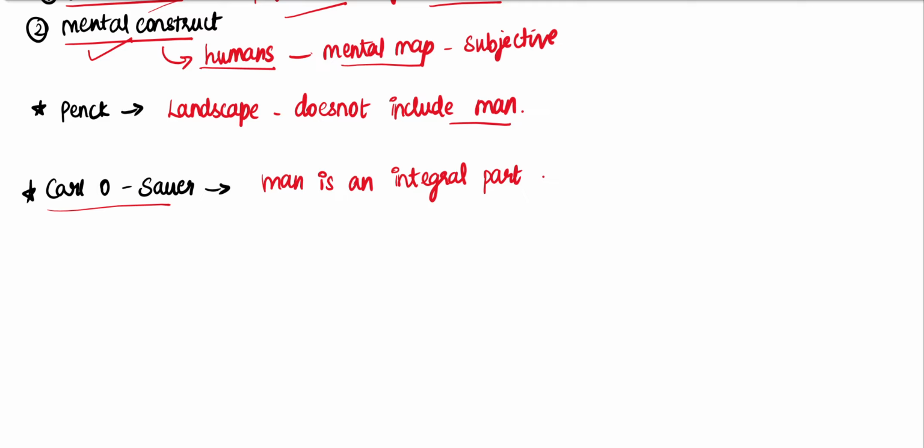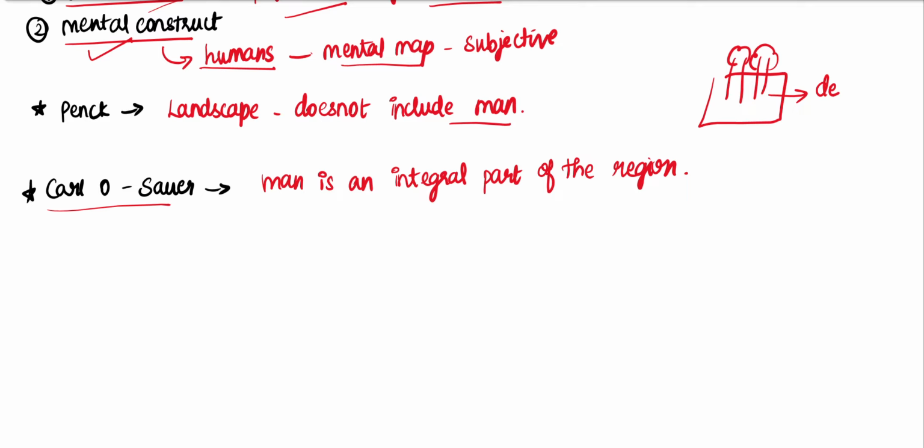You need to study a region along with man because man makes certain changes in the region and it affects the region. For example, if he has cleared the entire forest in an area, it becomes deforested. So the climatic patterns are also changed in this region, right? So man is an integral part of the region, but Pink says that landscape does not include the study of man.